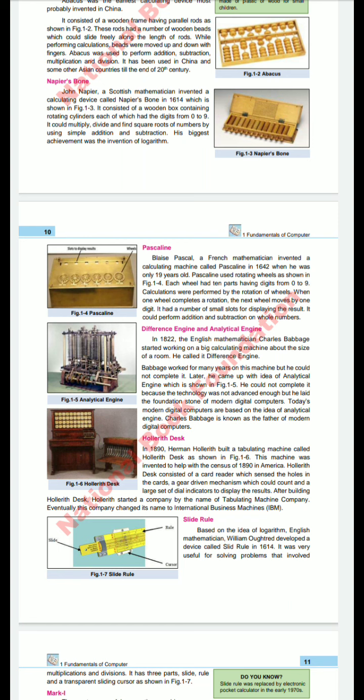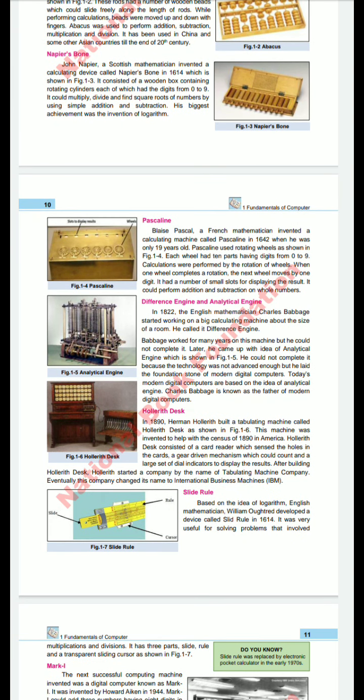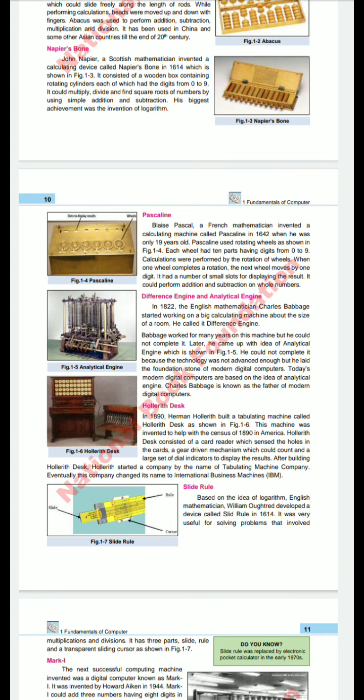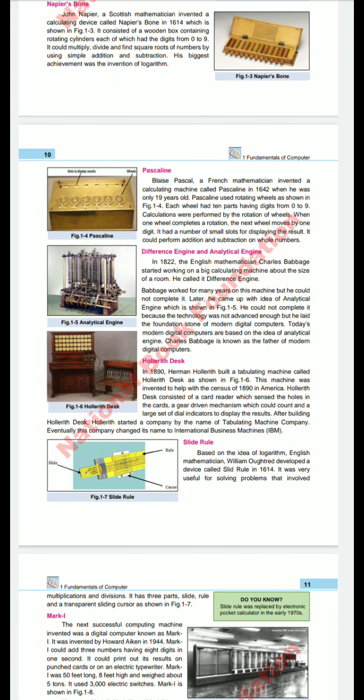Next is the Napier's Bones, by the Scottish mathematician Napier. This is the next step, in which a Scottish mathematician invented a calculating device called the Napier's Bones. It consisted of a wooden box with rotating cylinders, each of which had the digits from 0 to 9, and this was also used for addition, subtraction, multiplication, and division, but on a larger scale.